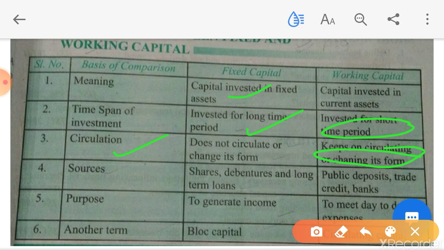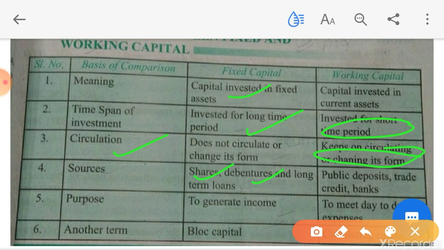Then source, how you acquire fixed capital through the issue of shares, debentures, long-term loans like bank loan. And how you acquire working capital through public deposits of less than 1 year, then trade credits, bank. These all things we are going to study separately in chapter number 3. What is this public deposit, trade credits in detail.